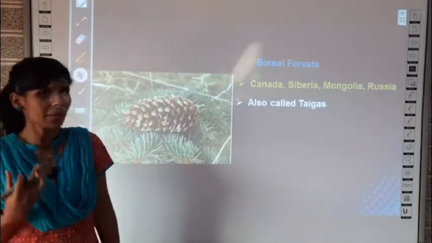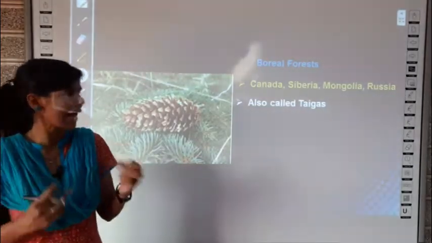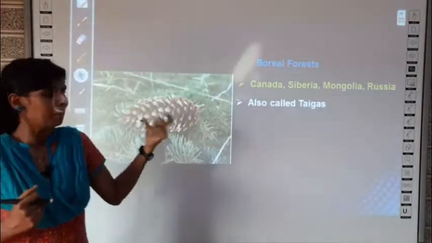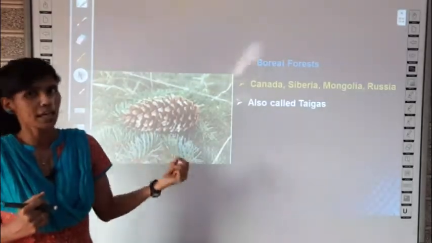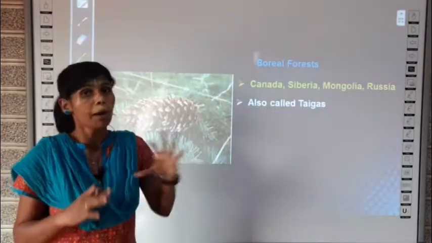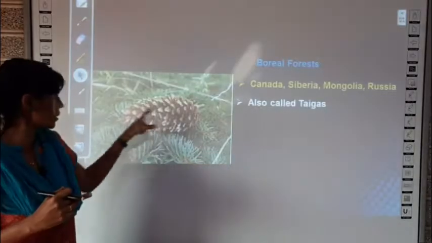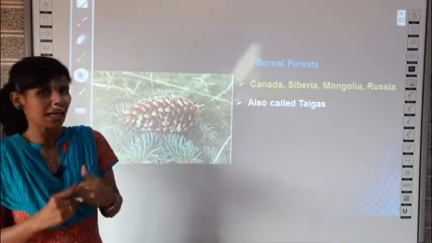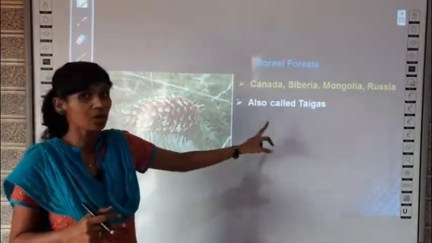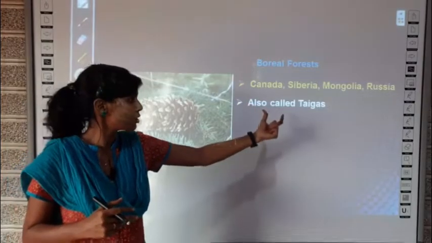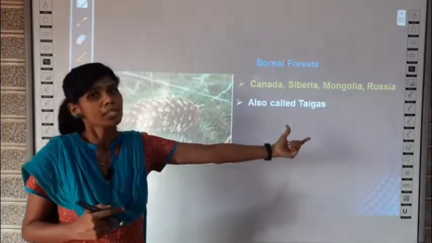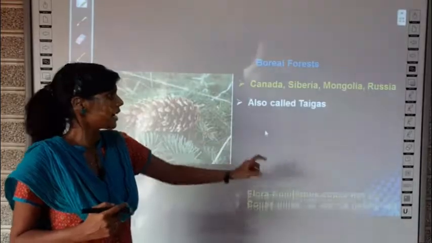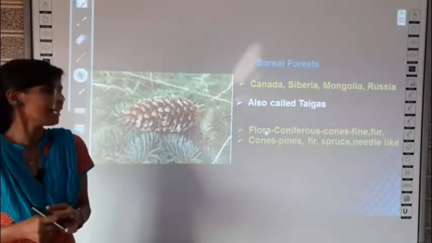The speciality about this type of forest is they will have cone bearing plants with needle shaped leaves. See, this is the cone, right? So cone bearing plants they will be having. This type of forest is also called taigas. Taigas is the other name for boreal forest.